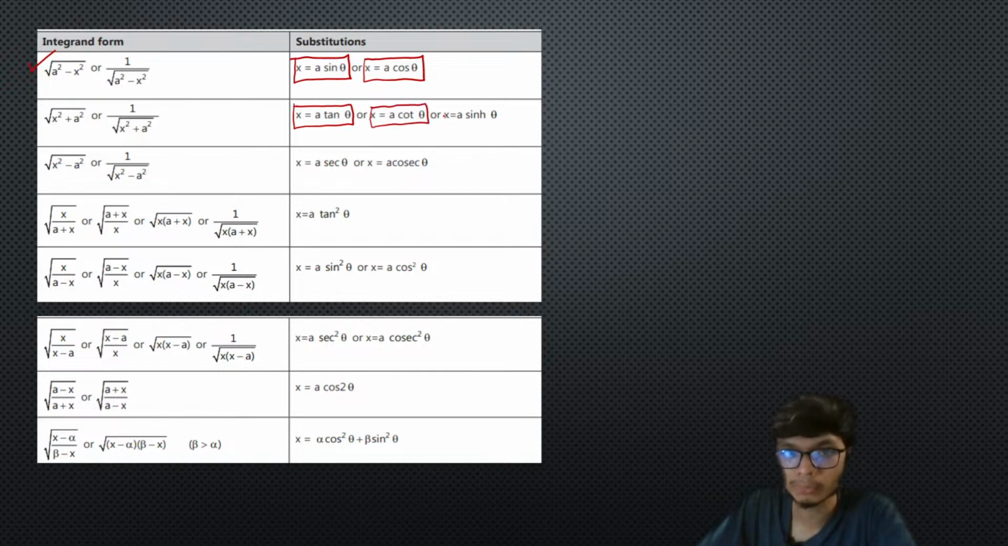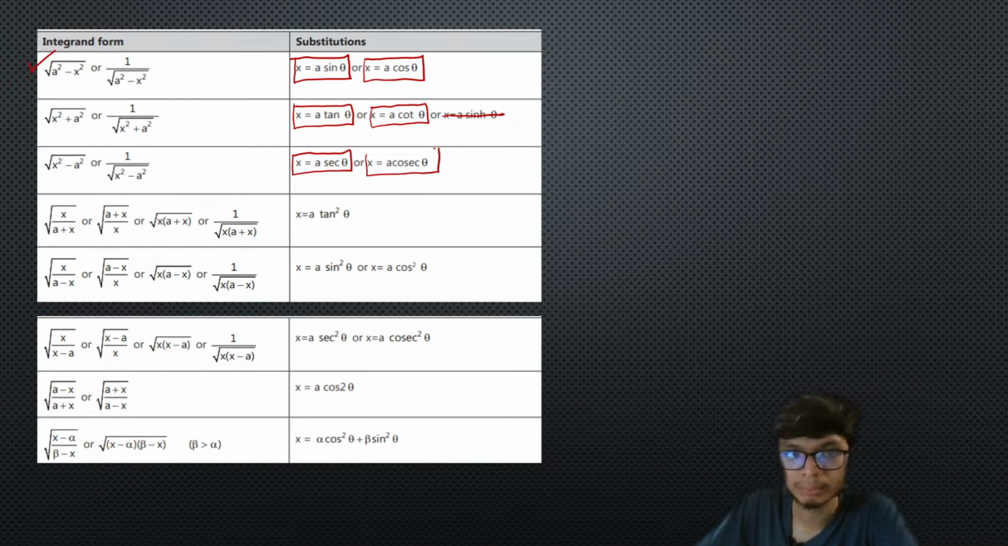Now please ignore this part, sine hyperbolic, because hyperbolic functions are not part of the syllabus, but I have included this just for the sake of completeness. Next, if you have the square root of x square minus a square as an integrand, or 1 upon square root of x square minus a square, then you just need to substitute x as a sec theta or cosec theta.